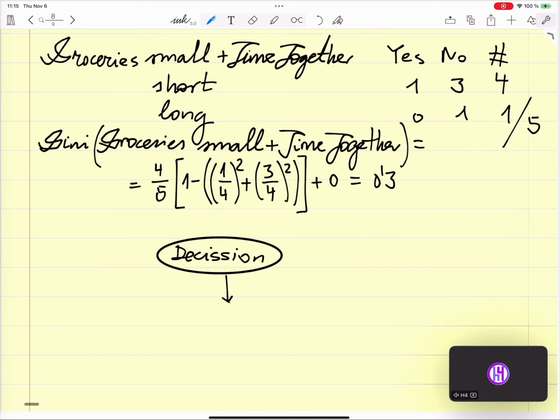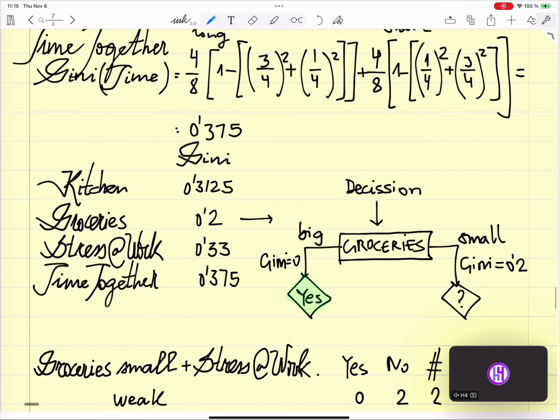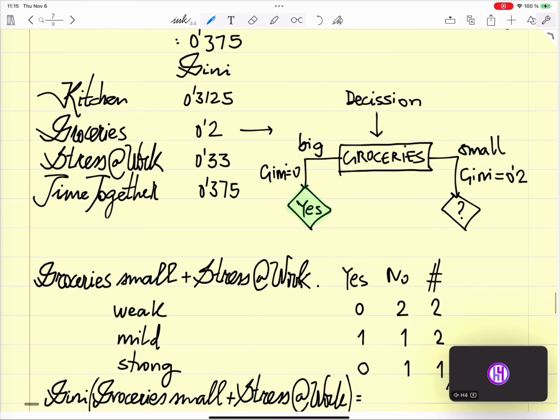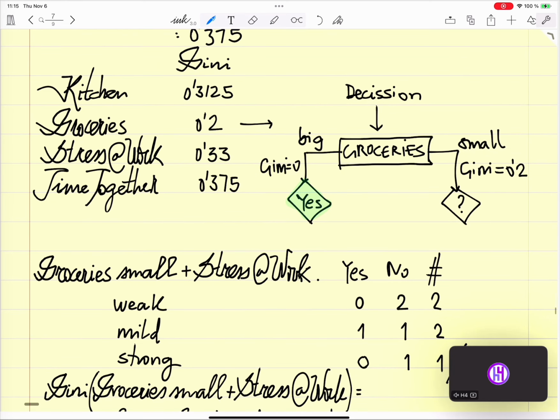Okay, the first decision is groceries. We had that already, let me look. Big was Gini 0, small was Gini 0.2.